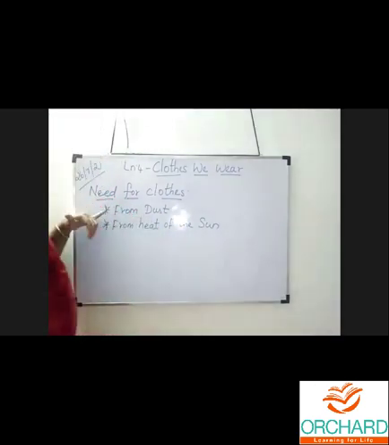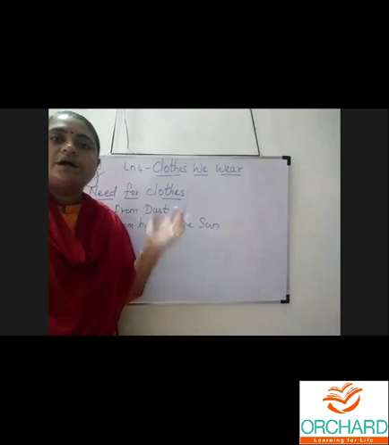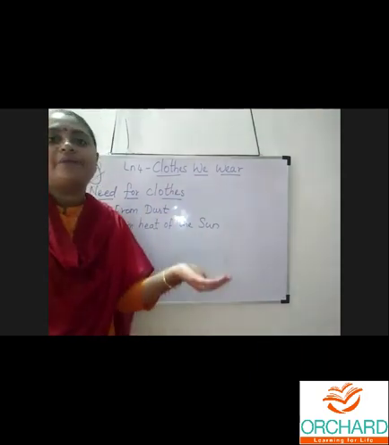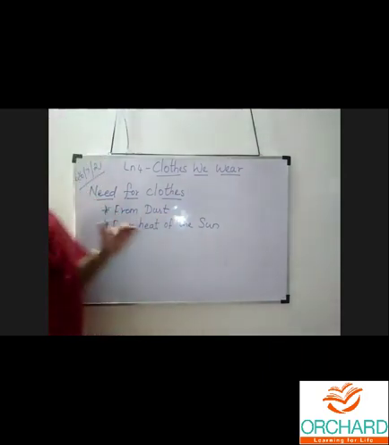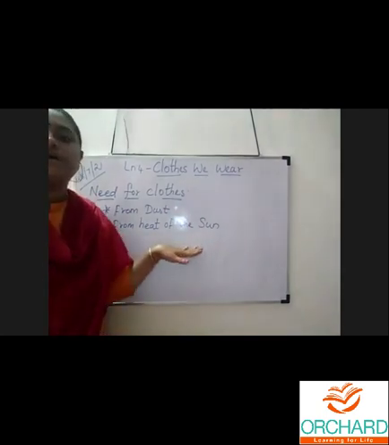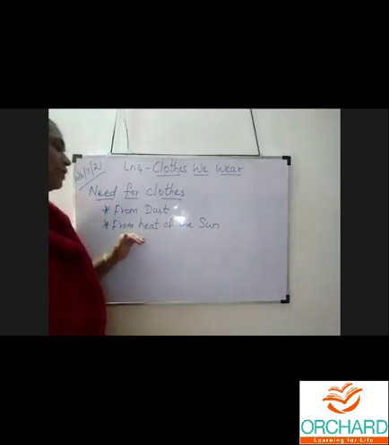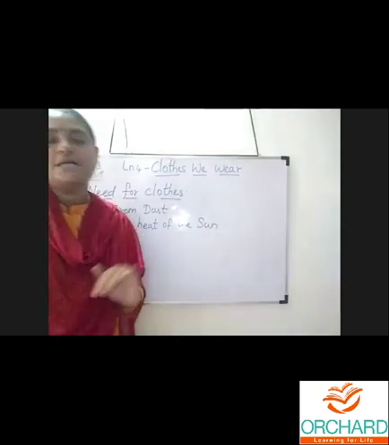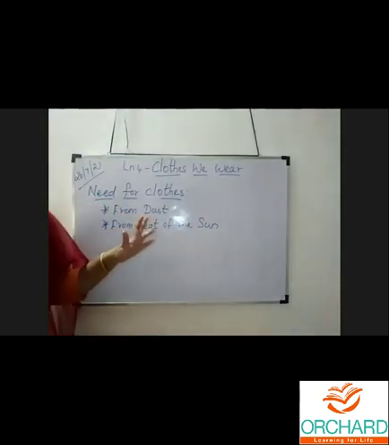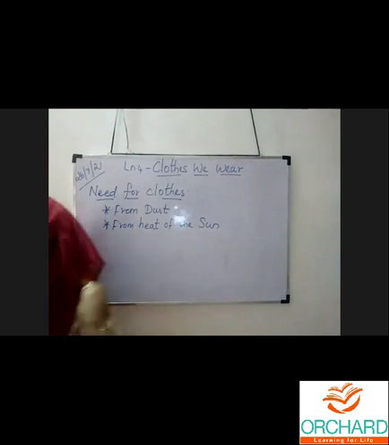It helps to protect from dirt, that is dust. If we wear clothes, our whole body will be protected from the dirt. Then from the heat of the sun, clothes help to protect our body. The uncovered part of the body would get tanned if we remain in the sun for a long time.